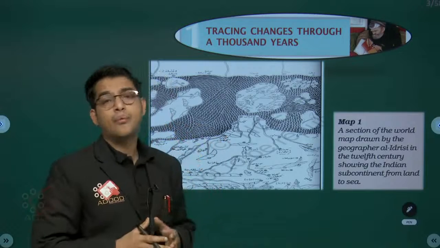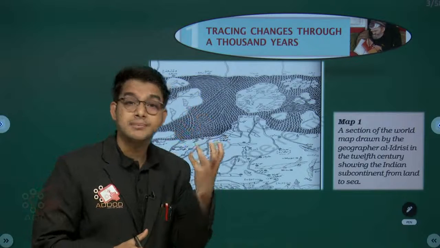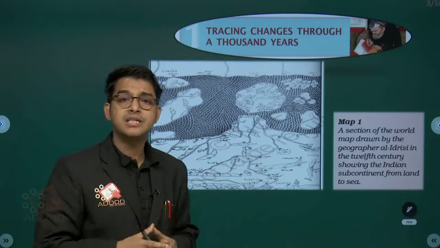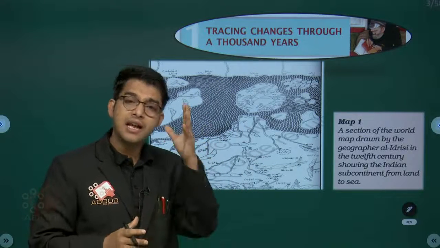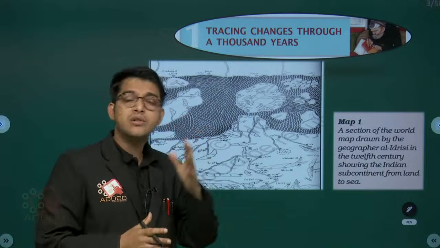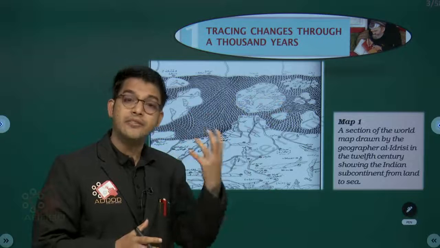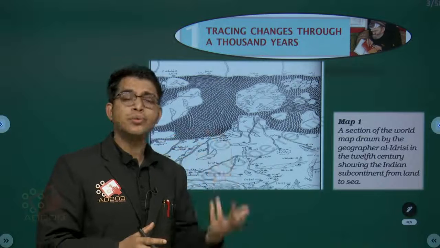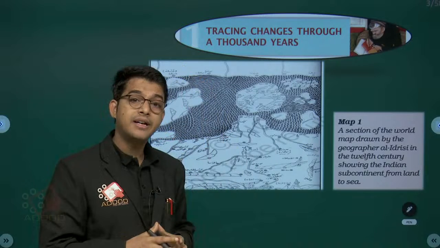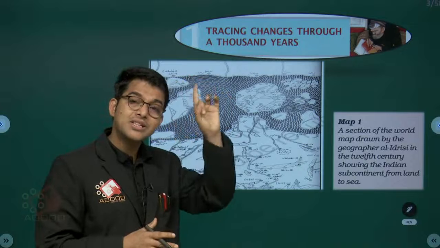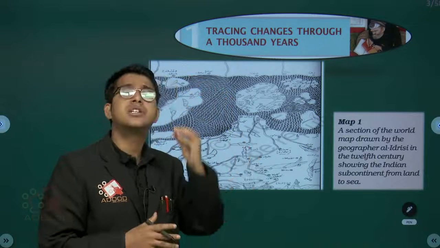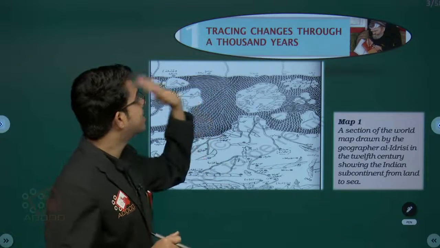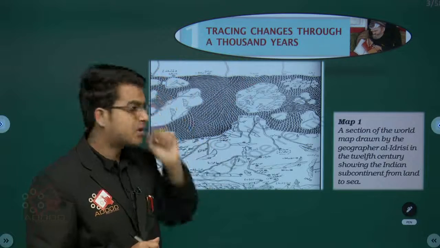How were they going from one place to another? What were the means of transport? Now you have the metro. We are in a metropolitan city. Even if you are in a village and watching this video, you can go to the town and connect with the metro. We have Ola, Uber, bike, scooter, auto rickshaw, taxi, cab, so many things. Was this possible one century before, or just 50, 60 years before? So this is what we are going to understand, Tracing Changes through a Thousand Years. That is what your chapter is all about.